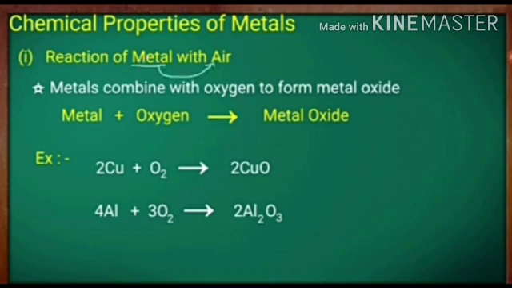Now we have a similar example in our household also. If we put a plate or any utensil made of copper in the open environment, you will see a green colored layer formed on it, and that layer is a mixture of copper carbonate and copper hydroxide. So this is a very good example of copper reacting with oxygen. Another example of metal oxide is aluminium. Al is the symbol of aluminium, and O2 is oxygen. They both react with each other and form aluminium oxide.